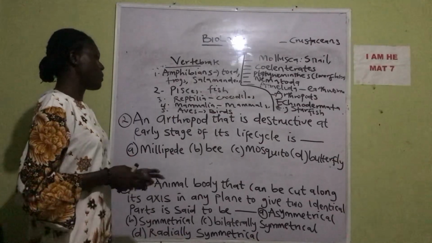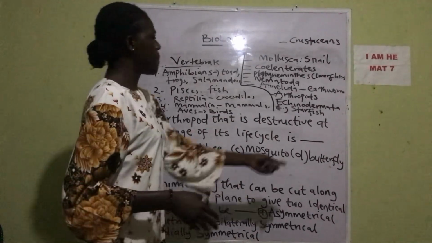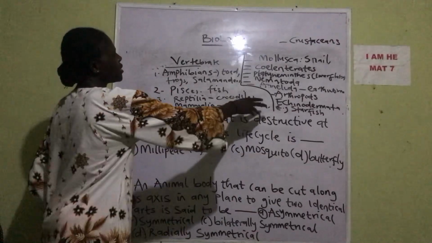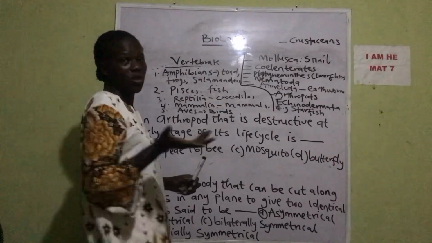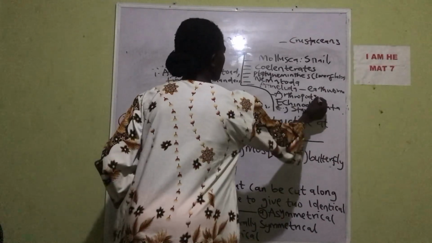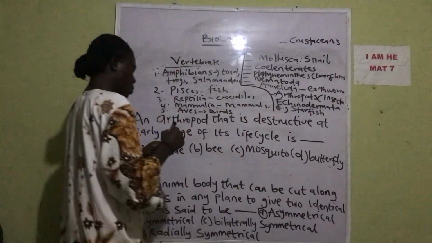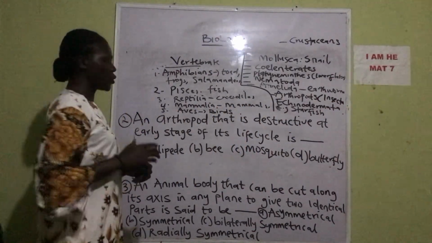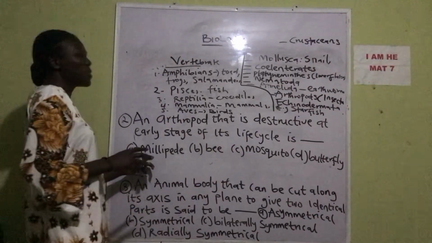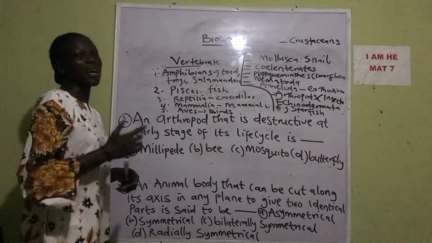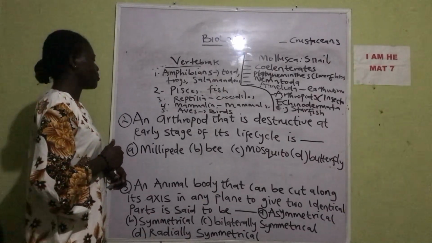A. Millipede, B. Locust, C. Mosquito, D. Butterfly. When I was talking about the invertebrates, I talked about the arthropods, that insecta. It has a subdivision. We have insects. Insects belong here, and this is the largest. From this question, you might be tempted to pick B, mosquito, or butterfly, because millipede is not an insect. It's not even an arthropod. Do you understand?